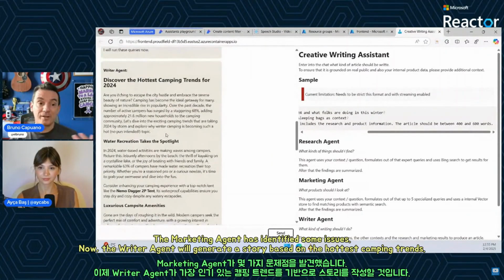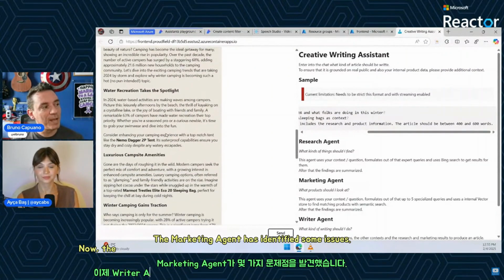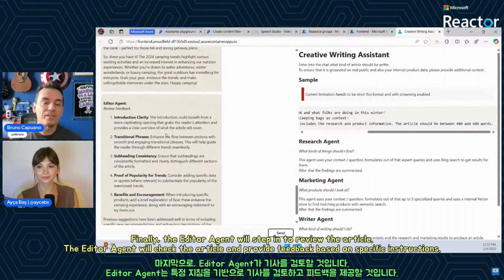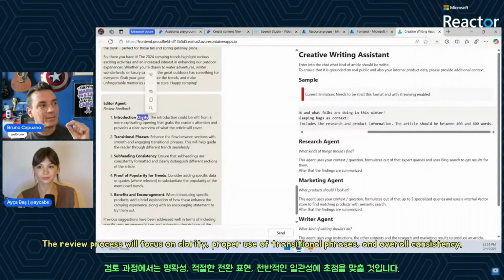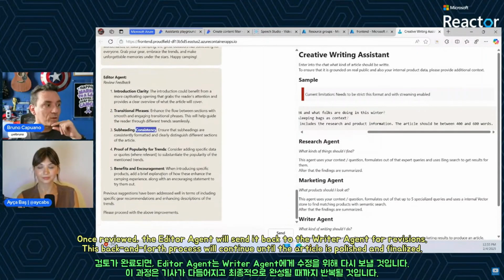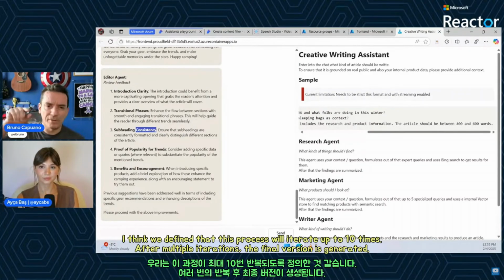So now the writer writes the story and discovers the hottest campaign, writes the story about the hottest campaign. And then at the end, we are going to have the editor. So the editor is going to say, hey, there is some review here. And the editor has some specific instructions. So you need to have clarity, you need to use transitional phrases, and consistency and more. So with this, the editor gives this back to the writer. The writer is going to write a new story, and we are going to have a back and forth between the editor. I think we defined that it's going to happen 10 times maybe.